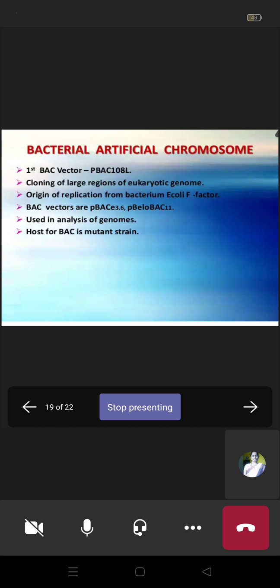So after recombination, the circular plasmid BAC contains the large target DNA. Okay, so plasmid DNA plus inserted DNA is the plasmid BAC containing the large target. The DNA is inserted into the host bacteria by electroporation. So this is used in analysis of genomes. Okay, genome analysis means finding which gene can control which type of characters, and so on. The host of BAC is a mutant strain. Okay, in mutant strains, mutations have occurred in the chromosomes or genes. So this is about the bacterial artificial chromosome.